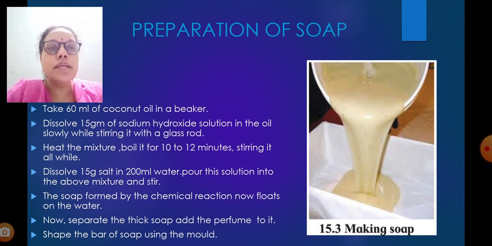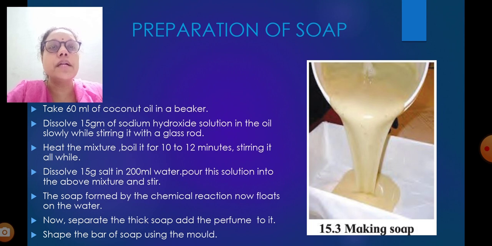Heat the mixture and boil it for 10 to 12 minutes, stirring all the while. Dissolve 15 grams of salt in 200 ml of water. Pour the solution into the above mixture and stir well. The soap formed by the chemical reaction now floats on the water. Now separate the thick soap, add perfume to it, and shape the bar of soap using a mold. Simple, you can do it at home.